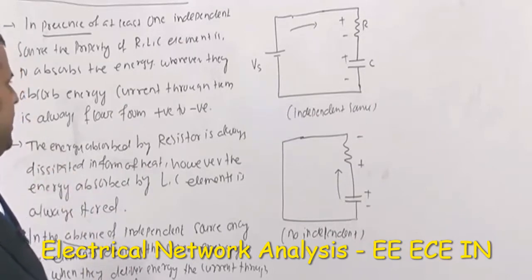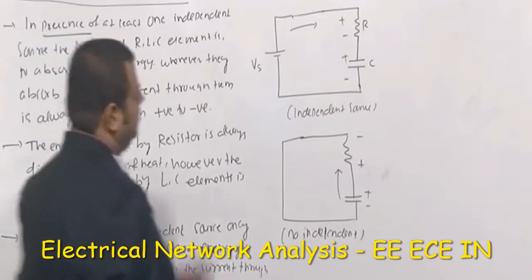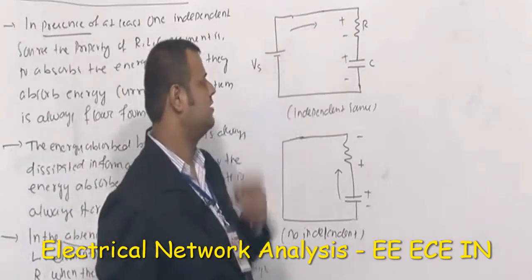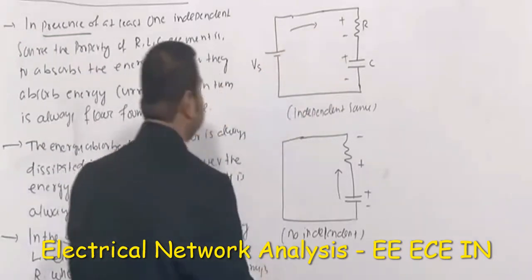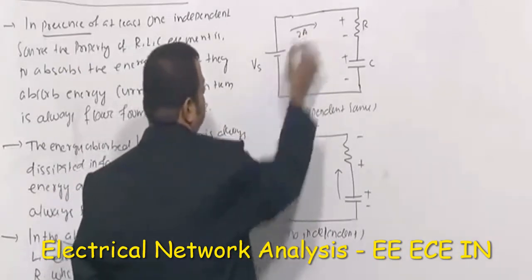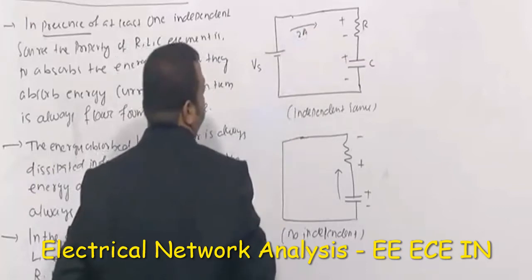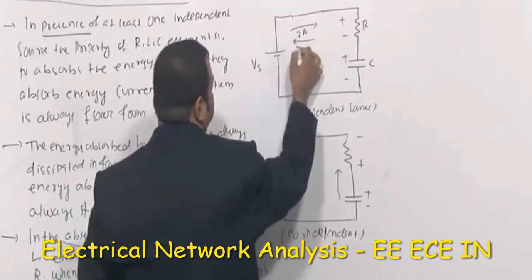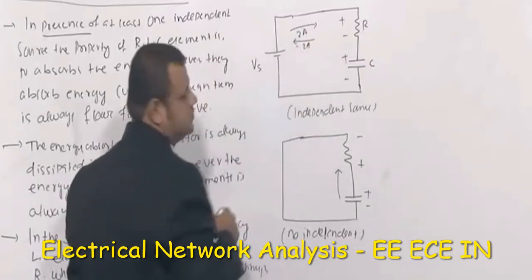One more point I would like to tell you: here, with respect to this current, I have put the plus minus like this. Suppose, for example, this current is 2 amperes. You can also argue with me: why can't I take this current as minus 2 amperes?